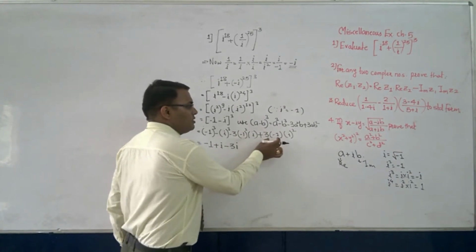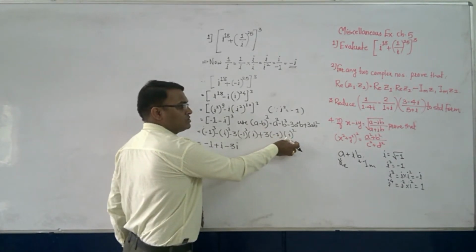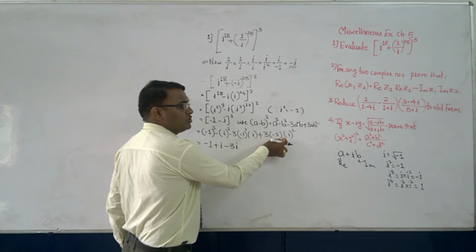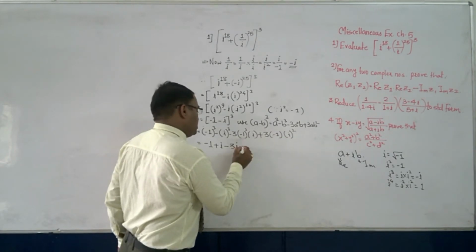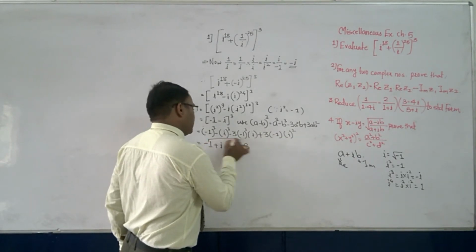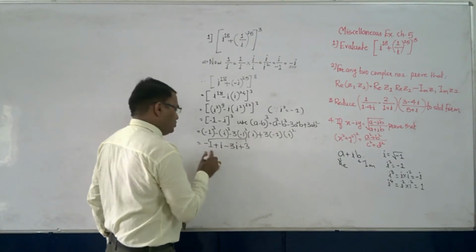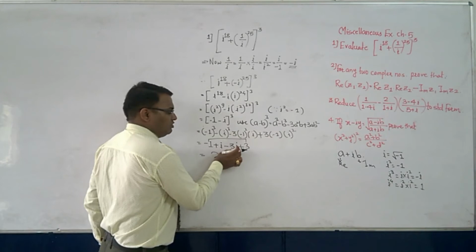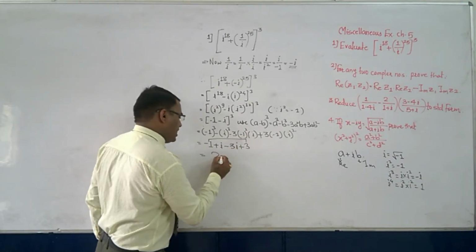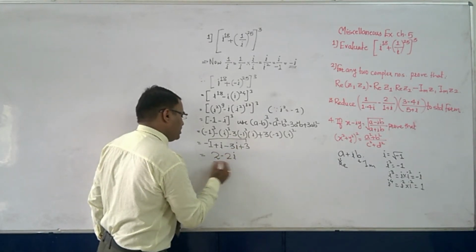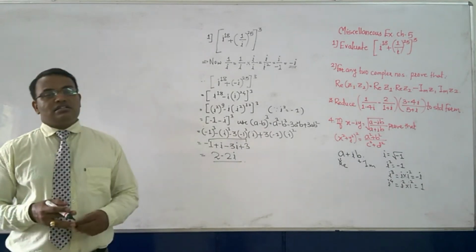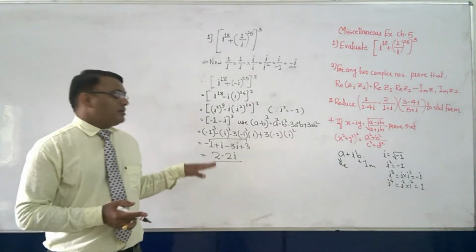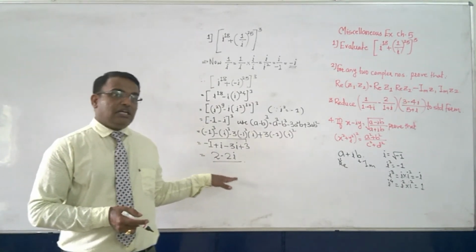Then minus 1 into i square, which is also minus 1, so minus into minus is plus, plus into 3 will give you 3. Now numbers with numbers: 3 minus 1 is 2, and then 3 minus 3i plus 1i will give you minus 2i. So this is the required result.